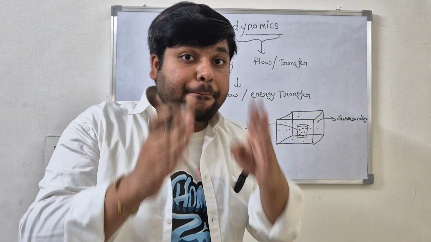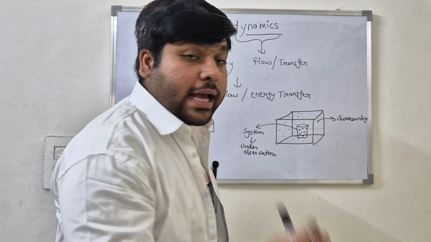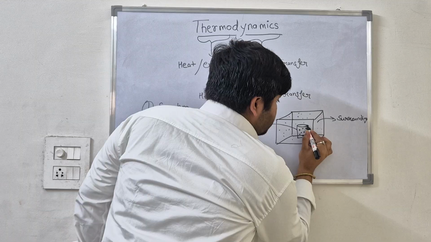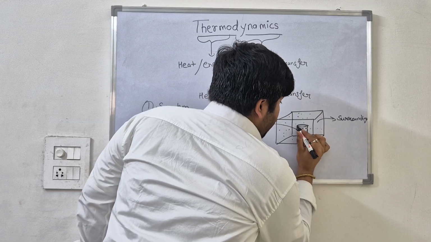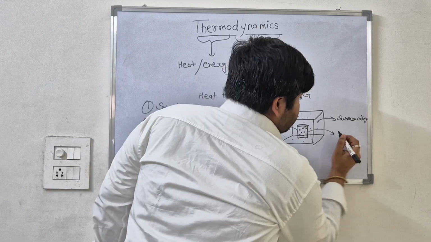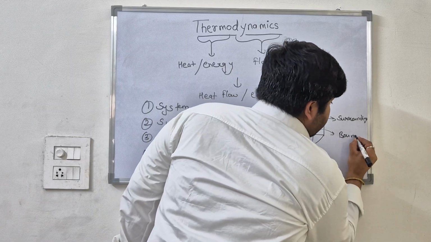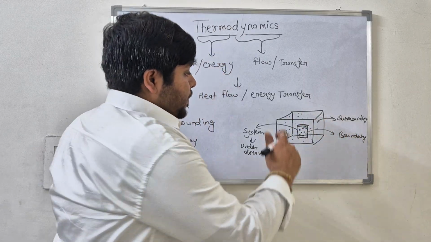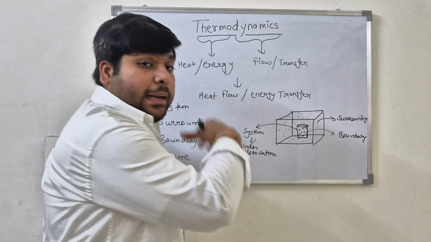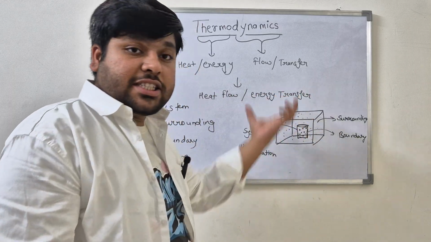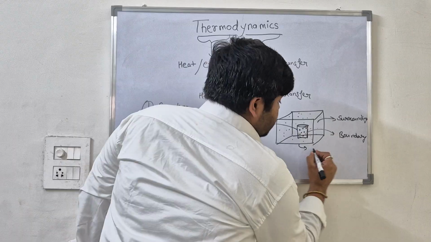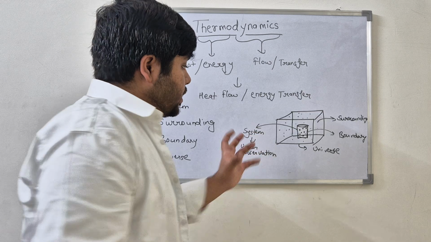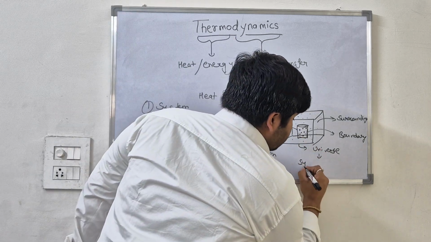The part that separates the system from the surrounding is known as the boundary. Here the circumference of this cylinder becomes the boundary. This is a very important point because the boundary is a very important thing. Now this cubical box that consists of both the system and the surrounding is known as the universe.